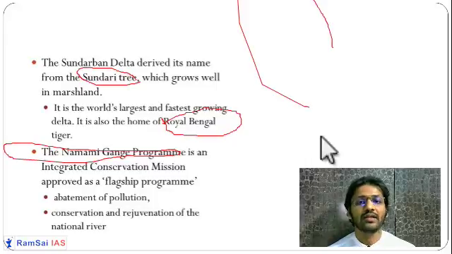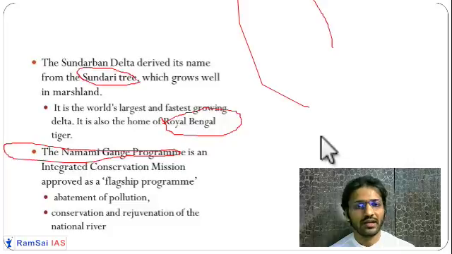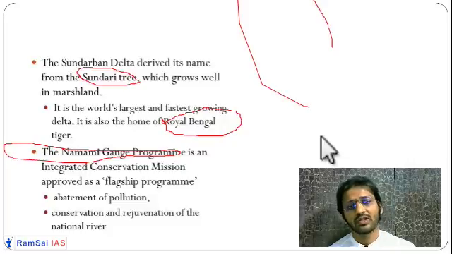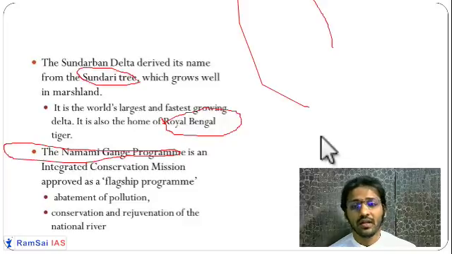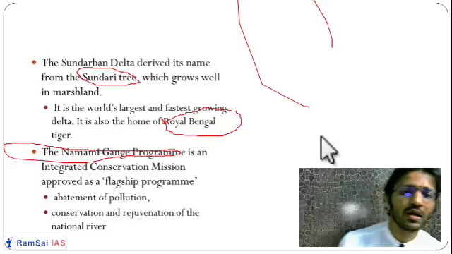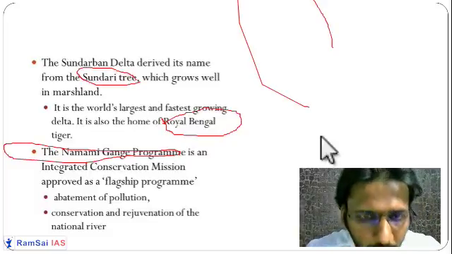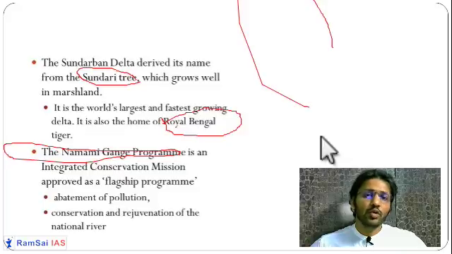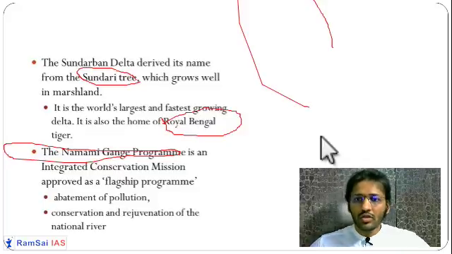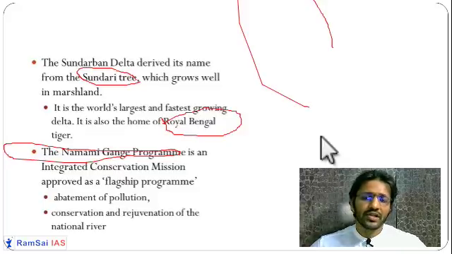But as you know, whatever this mission could not do, just a lockdown and stopping of all the industrial and human activities has made Ganga and Yamuna clean rivers. Some people have shared pictures of Yamuna and Ganga in Delhi. Yamuna in Delhi used to look like a gutter before. Now it is looking like a complete river, complete blue water. So this Namami Gange mission is very important.